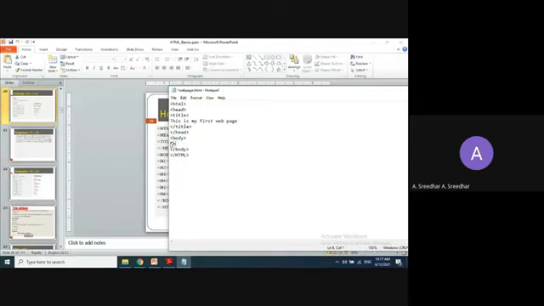So this is the body of the web page, right? I want to use some headings here. Like starting with heading 1. You can use lowercase or uppercase, right? Because HTML is non-case sensitive. So this is heading 1.